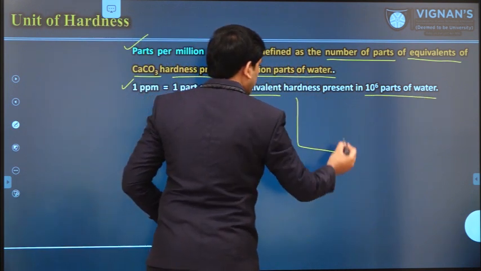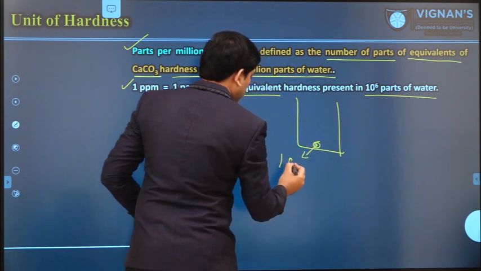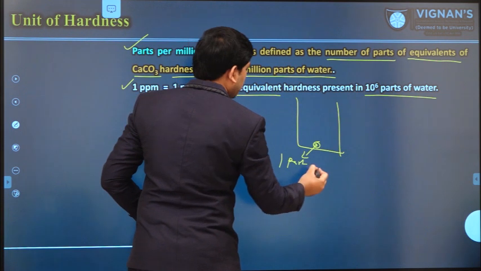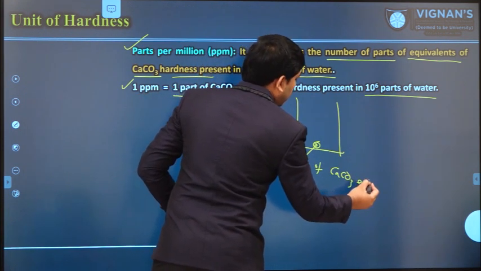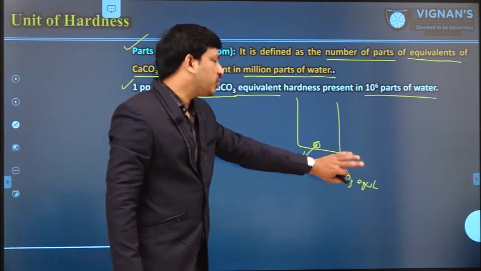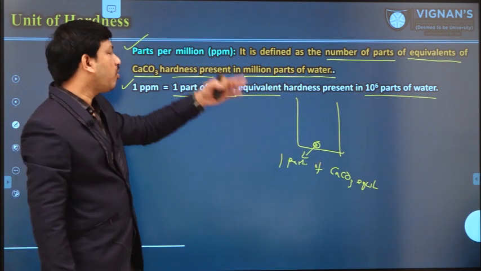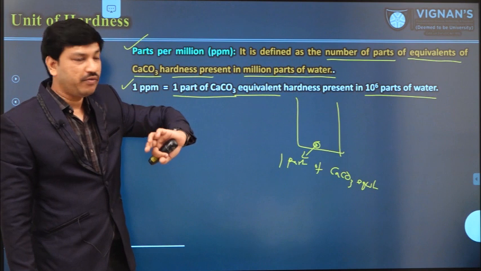That means if you take a water sample, this is 1 part of calcium carbonate equivalent weight. This is not the calcium carbonate compound. This is 1 part of calcium carbonate equivalent weight. We know how to convert the weight of the hardness substance into calcium carbonate equivalent weight.